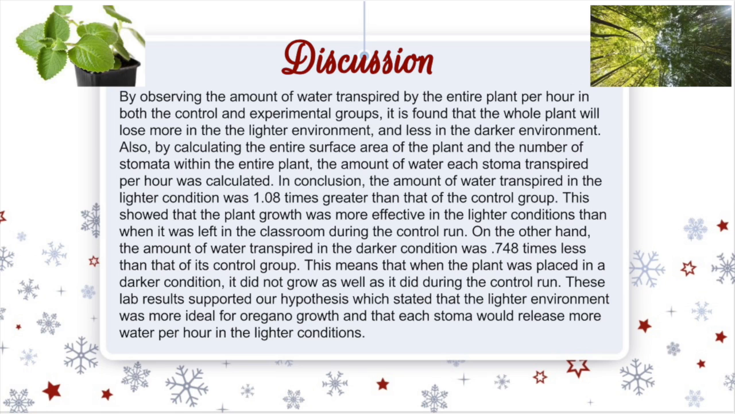By calculating the transpiration rate of the entire plant per hour in both the experimental and control groups, we were able to see that the whole plant will lose more water in the lighter environment and less in the darker one. Calculating the entire surface area and the number of stomata within the entire plant helped us to find the transpiration rate per stomata per hour.